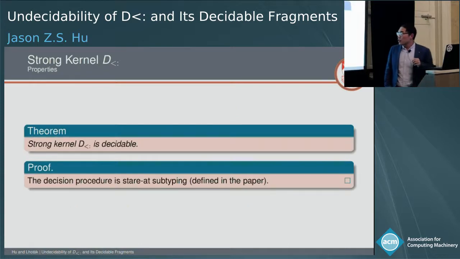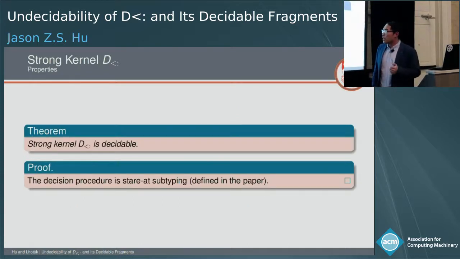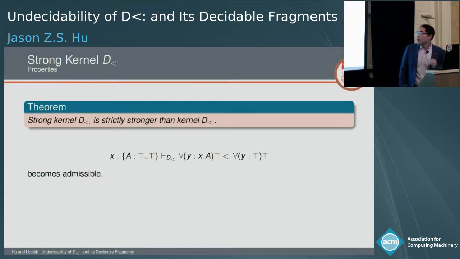So this theorem confirms our intuition, and it says that strong kernel Dsub is decidable, and the decision procedure is an algorithm called subtyping, which we define in the paper.